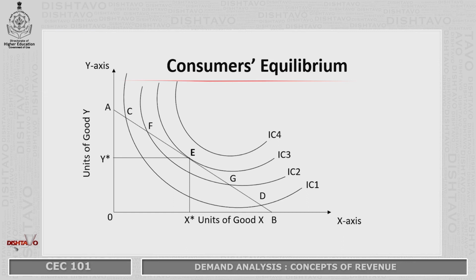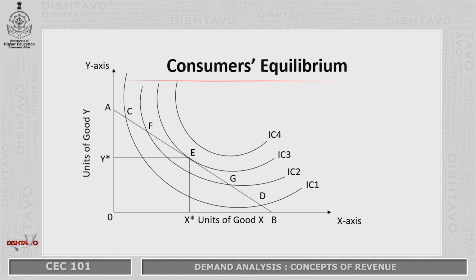As you can see in this diagram, I have represented units of good X on the X axis and units of good Y on the Y axis. There is an indifference map with 4 indifference curves: IC1, IC2, IC3 and IC4.